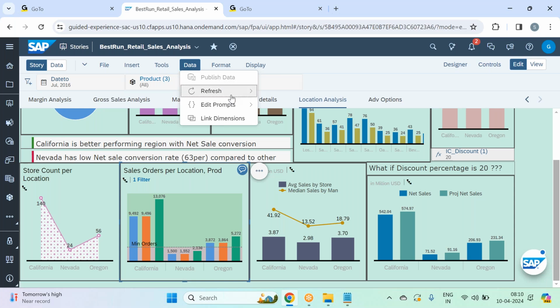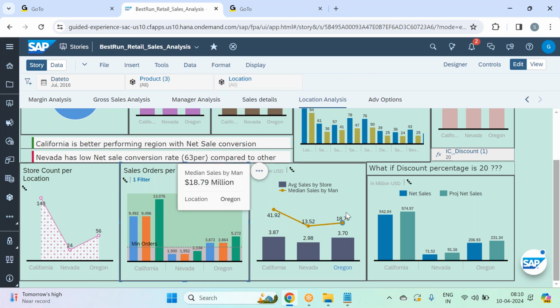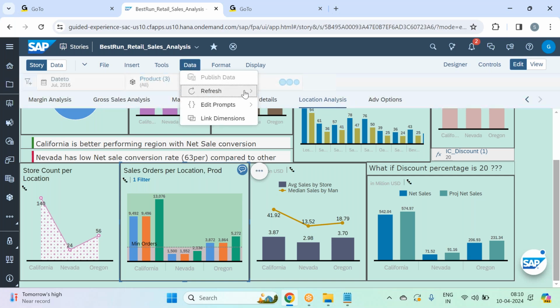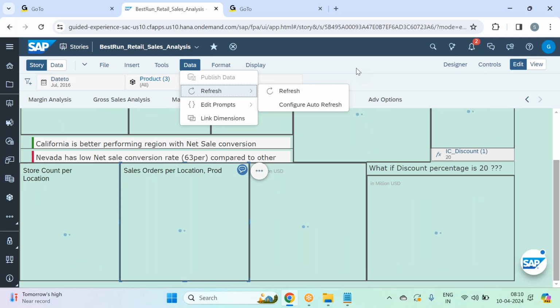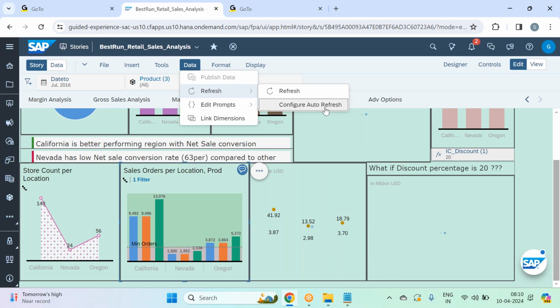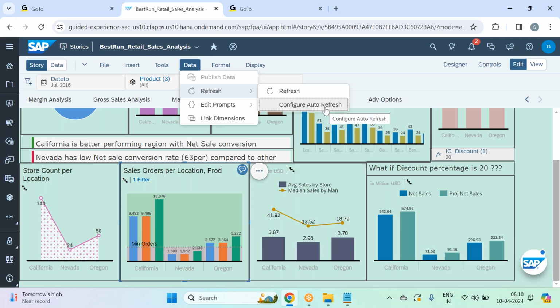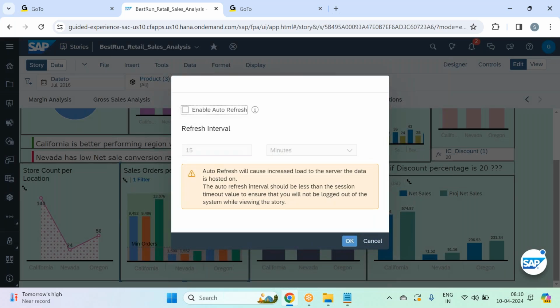Refresh the story: if you want to refresh your page, go for refresh. If you want to manually refresh the page, you can go for a manual refresh also. So it's getting refreshed now. Also, guys, we can configure an auto refresh on the story page. Configure auto refresh means if a user is on this page for more than 10 minutes or 5 minutes, it will get refreshed automatically.